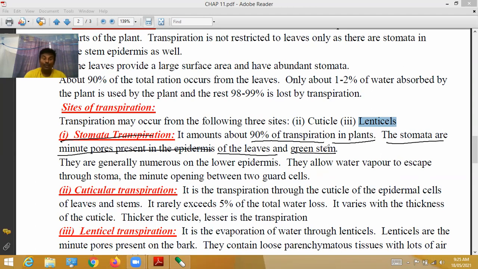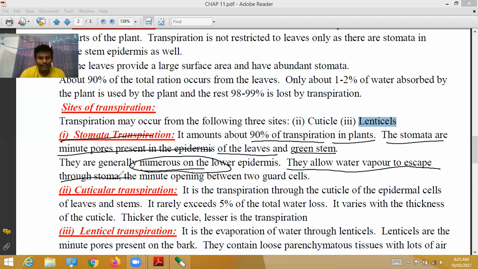They are generally numerous on the lower epidermis. In some species the number is more in the lower epidermis, in some species more in the upper epidermis.